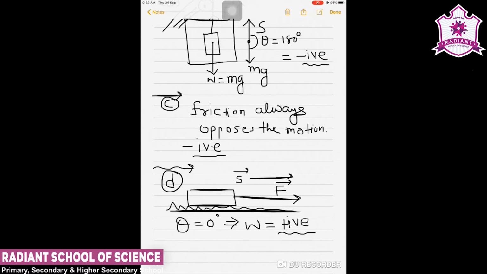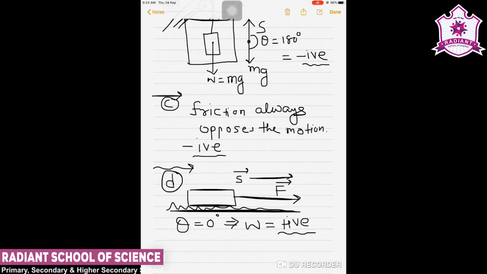Theta will be 0 and therefore work will be positive in this case. So work will be positive in case number 4.